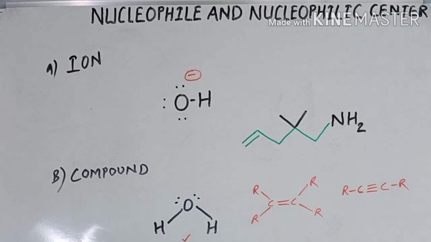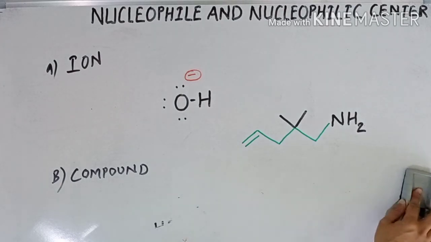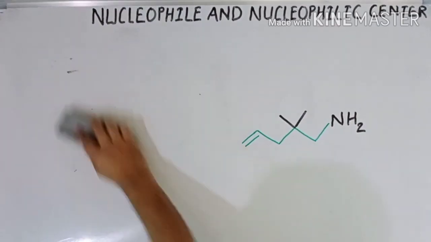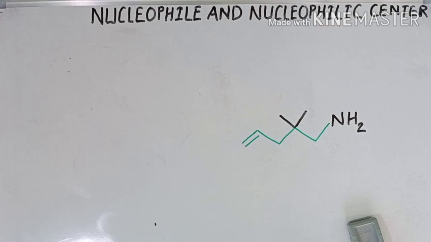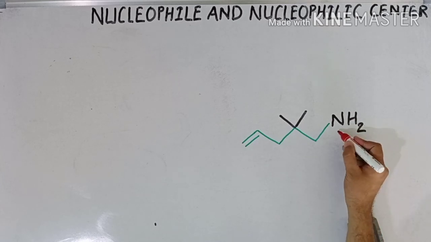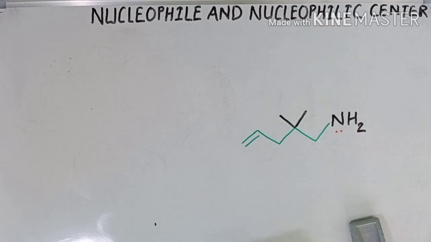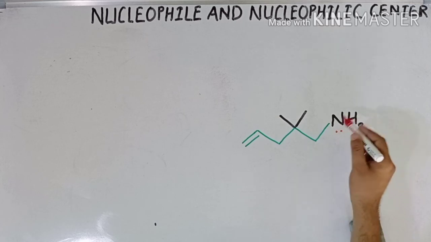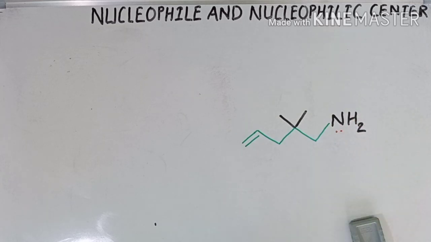Now we will take an example and try to find out the nucleophile or nucleophilic center. So here is the structure of an organic compound, and we have to find out the nucleophilic center in this compound. We already know that nitrogen bears a lone pair of electrons. So here nitrogen bears a lone pair, so this functional group can act as a nucleophile.